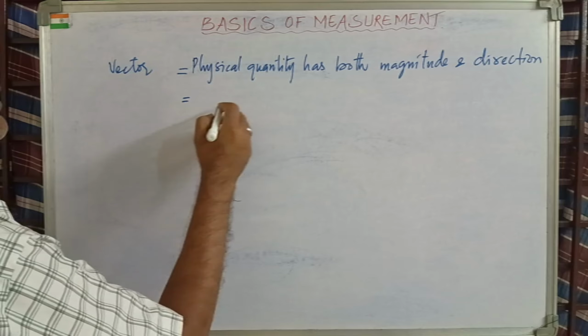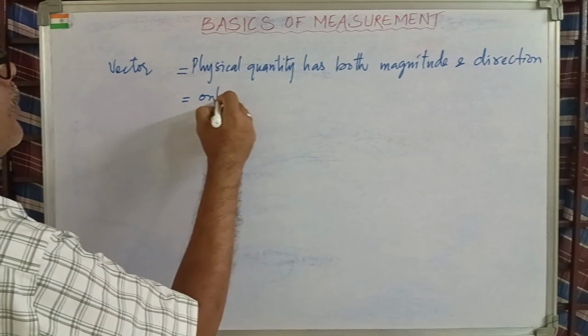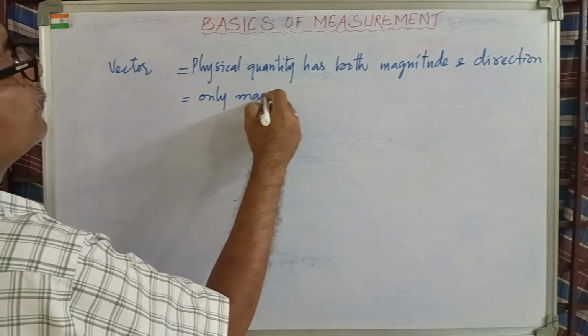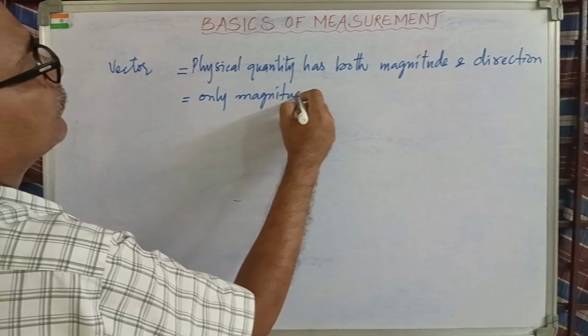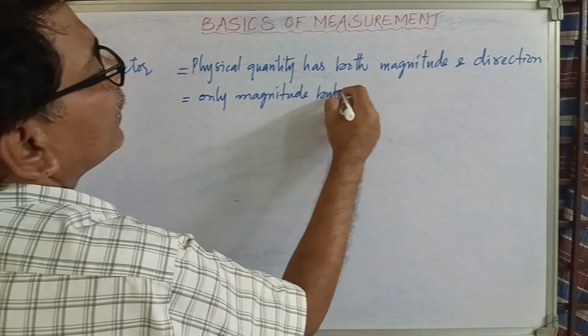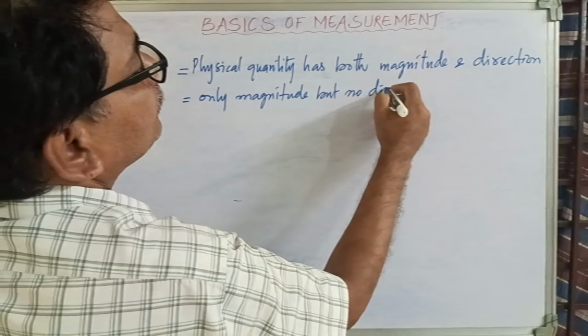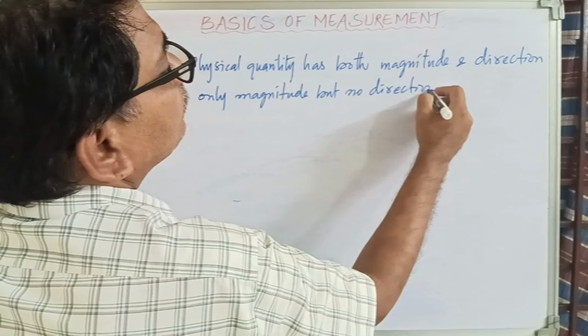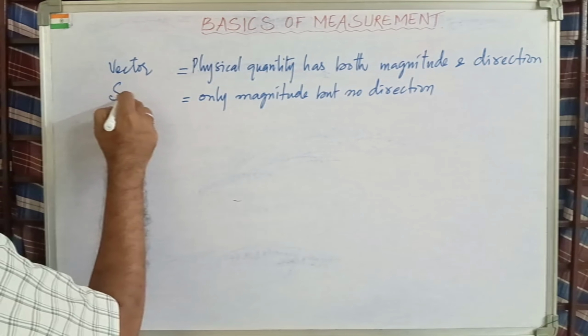If a physical quantity has only magnitude but no direction, then it is called scalar quantity.